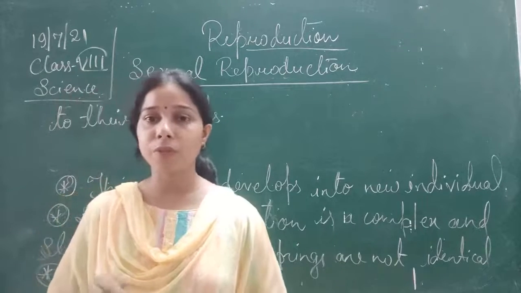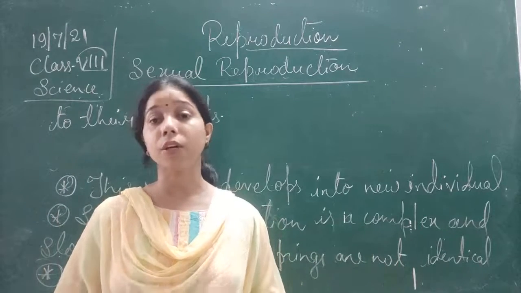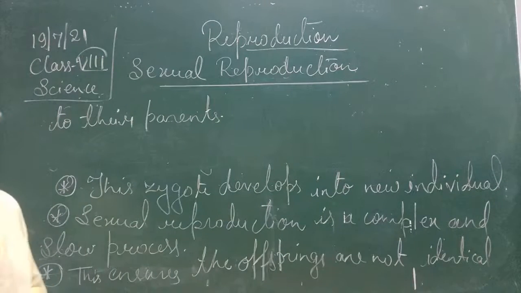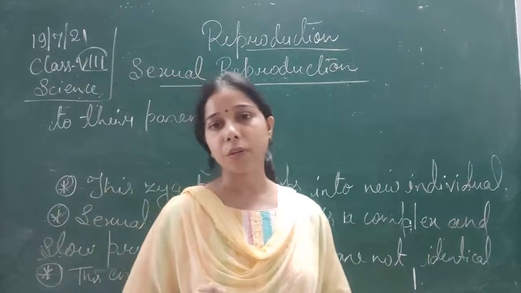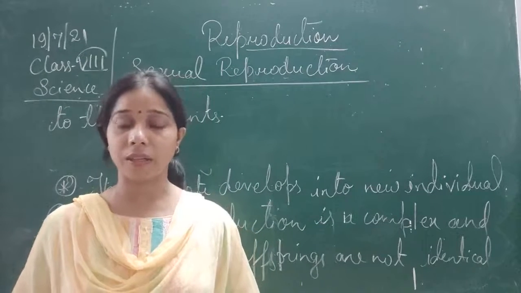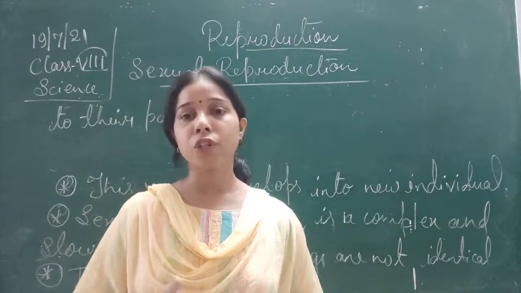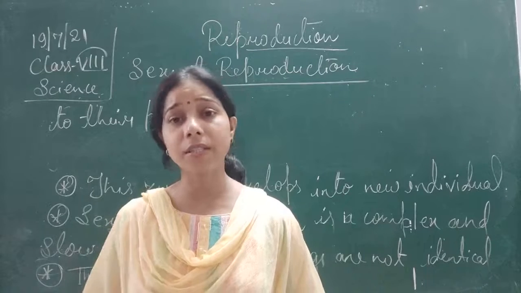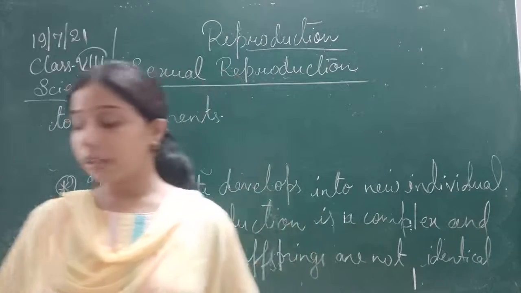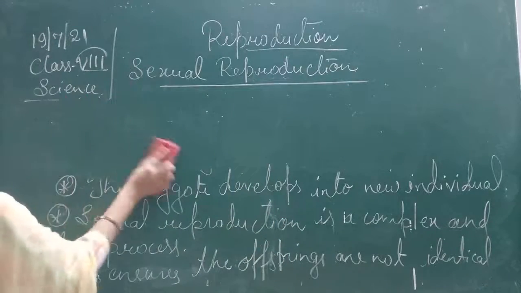Here the offspring which is formed, since two parents are involved, gets some characters of both of them. That's why they are not identical, but yes, they are similar to their parents. Now, in the sexual reproduction which occurs in all organisms, some basic steps are common in all types of organisms that show sexual reproduction. The first one is the production of gametes. The gamete cells are responsible for the process of reproduction. Then fertilization, and finally development of the embryo. These are the steps which are common in sexual reproduction only.